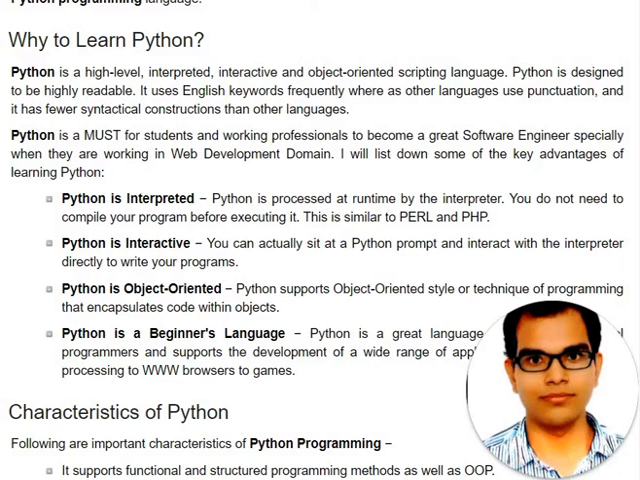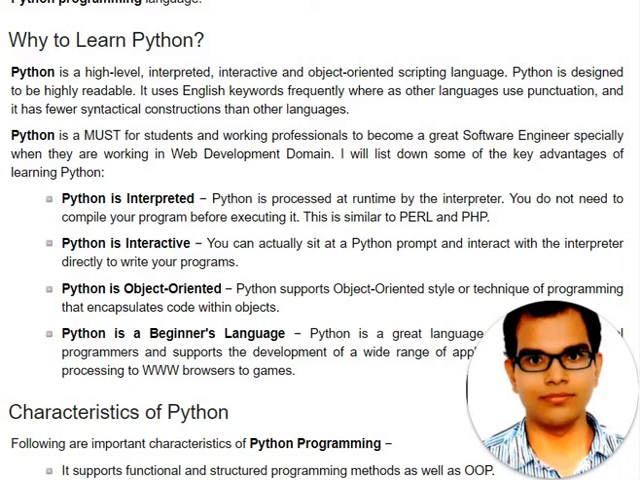Python has some features. Python is interpreted. What is the meaning of interpreted? Here there is no need of a compiler. Python is processed at runtime by the interpreter. What is a compiler, what is an interpreter, that we will see in later lectures. You don't need to compile your program before executing it, so directly we can execute the program.